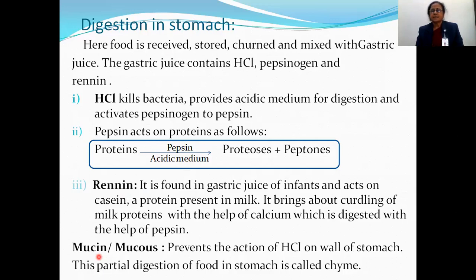This is partial digestion of food in stomach, and such a digested part is known as chyme. Here the question is asked: where is chyme formed, or after digestion in stomach what is the bolus known as? याच्यावर MCQ विचारला जातो, it is chyme. Then next